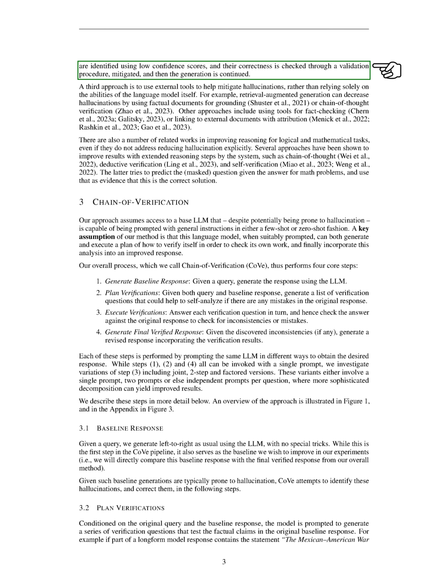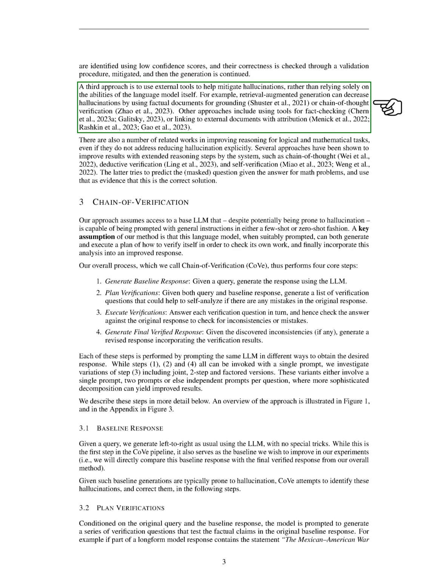Hallucinations are identified using low confidence scores, and their correctness is checked through a validation procedure, mitigated, and then the generation is continued. A third approach is to use external tools to help mitigate hallucinations, rather than relying solely on the abilities of the language model itself. For example, retrieval augmented generation can decrease hallucinations by using factual documents for grounding or chain of thought verification. Other approaches include using tools for fact-checking, or linking to external documents with attribution.